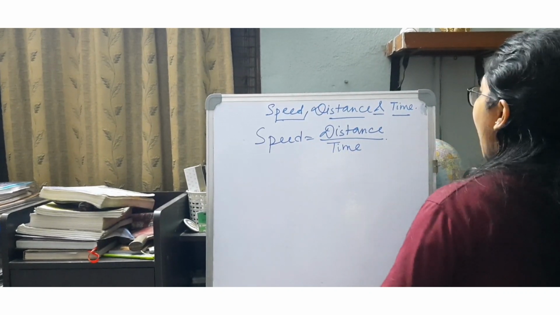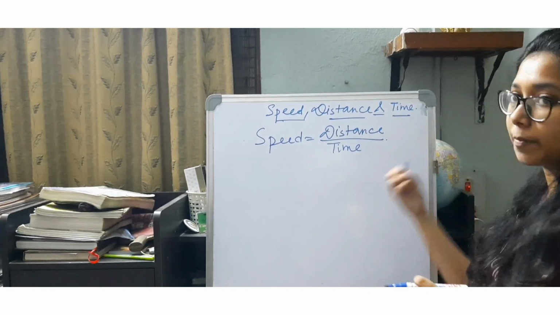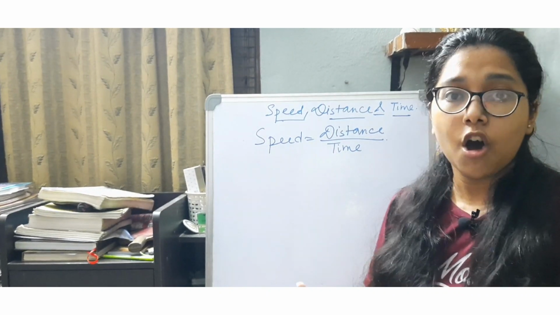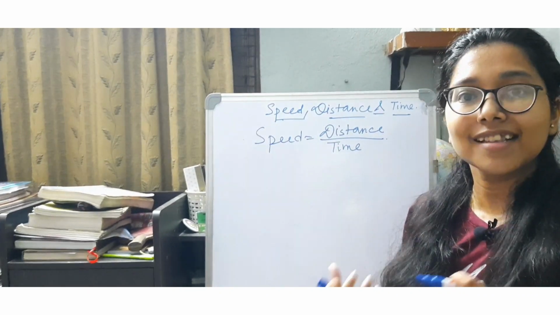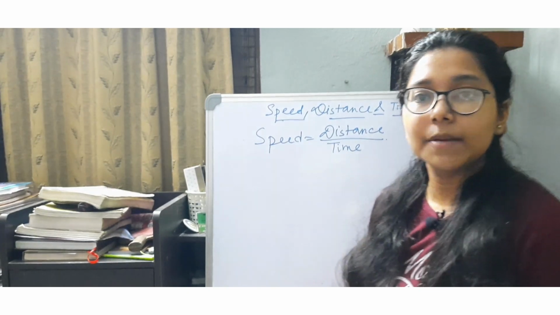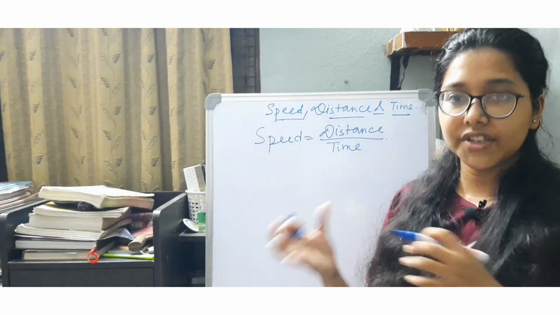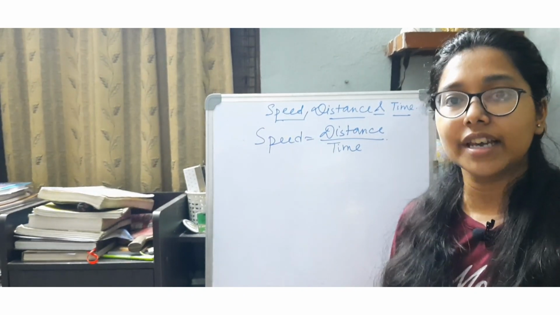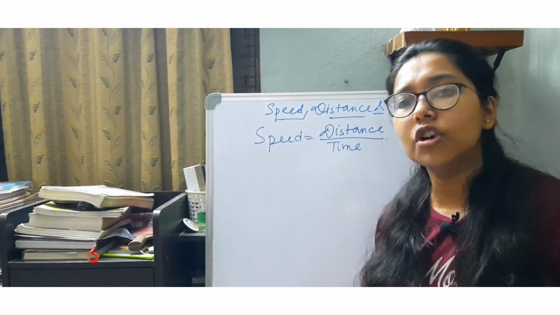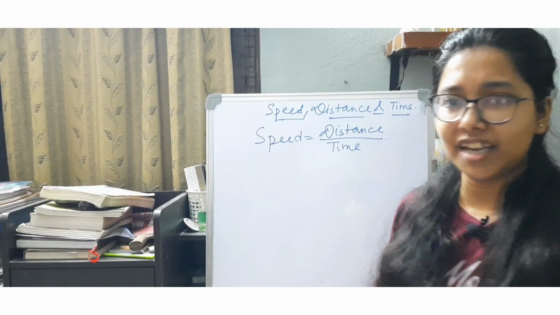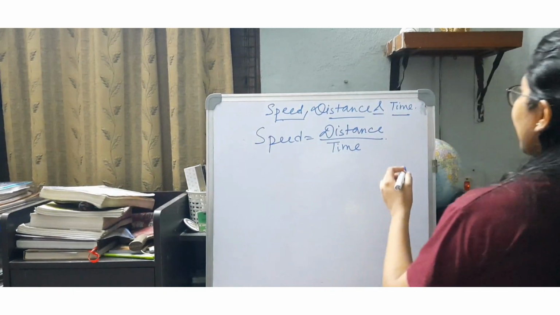Now, how do we use the units of speed? What are the units of speed? When I say speed, the most important units are kilometer per hour and meter per second, because they are not mixed units and they are the units which are more frequently used. You can also see centimeter per second and so on. Why is it so?